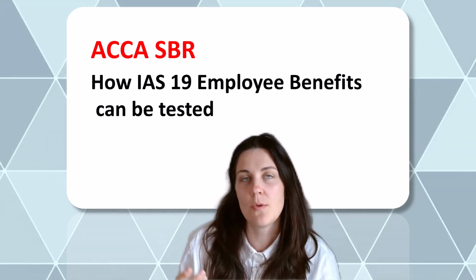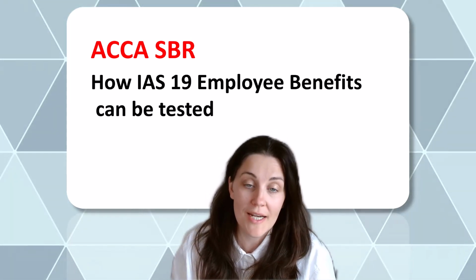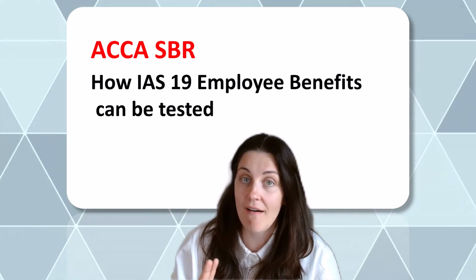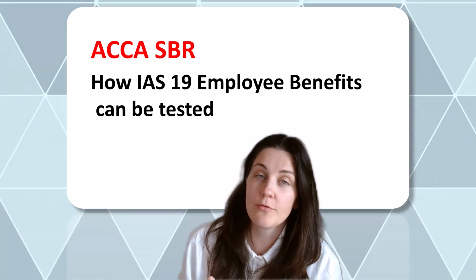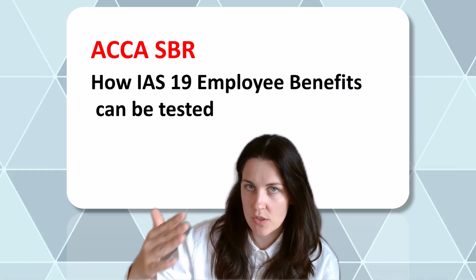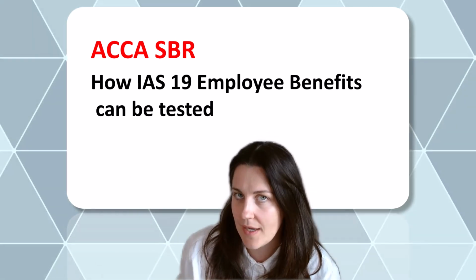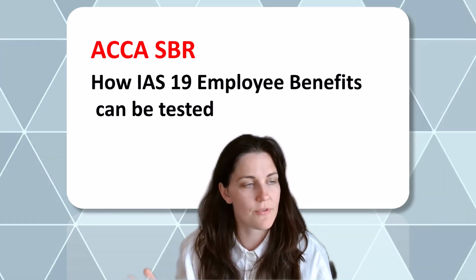Now, most likely we're going to be tested on IAS 19 in conjunction with the P&L, because now we have IFRS 18 that describes the new layout of the P&L. What is going to be different?